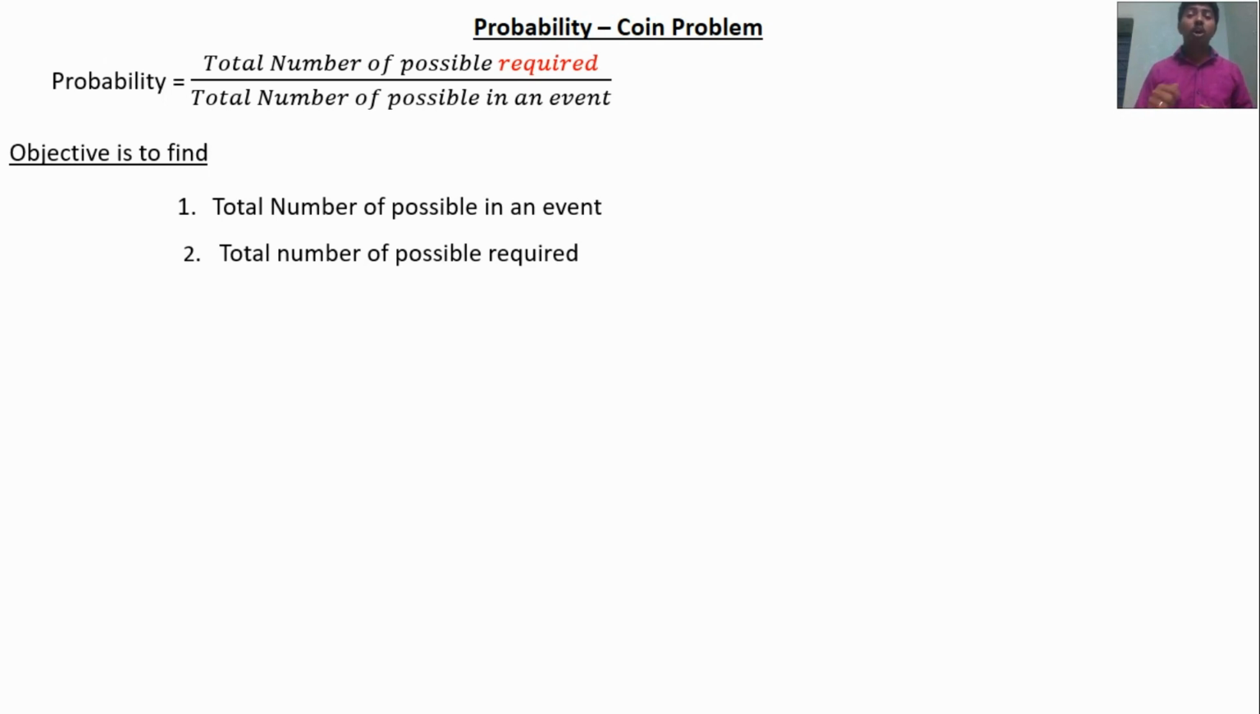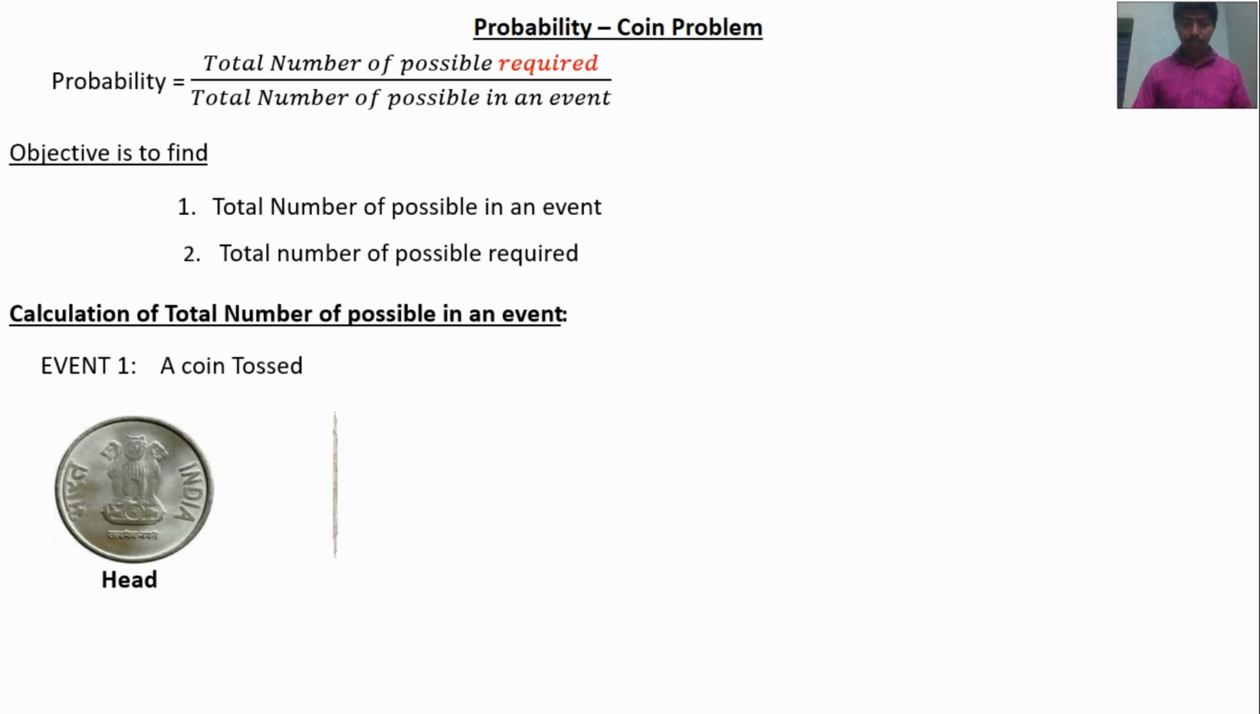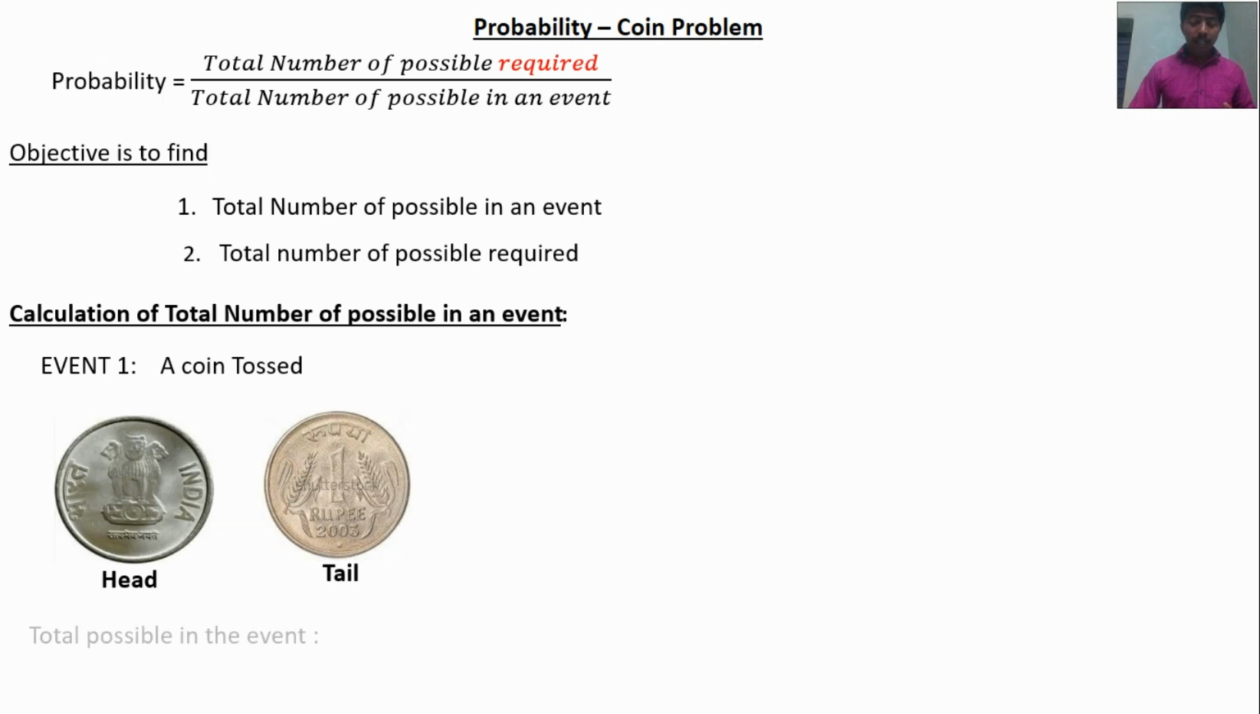Here the event is tossing a coin. Let's take event one, a coin tossed. The outcome may be a head or tail. So the total number of possibilities in the event is head and tail. So the total number of possibilities in the event is 2.